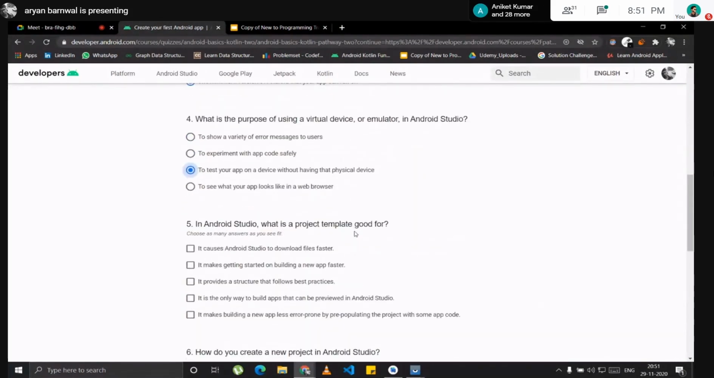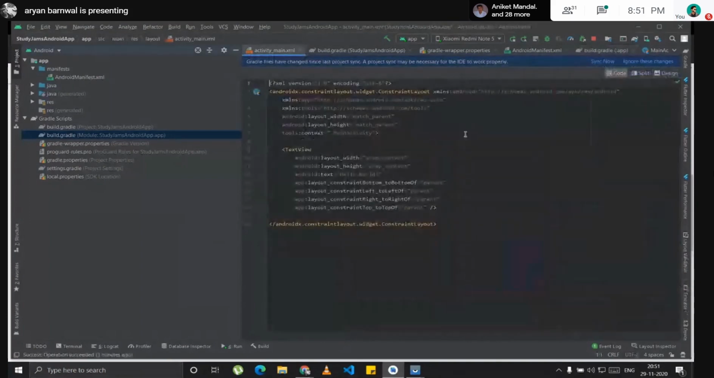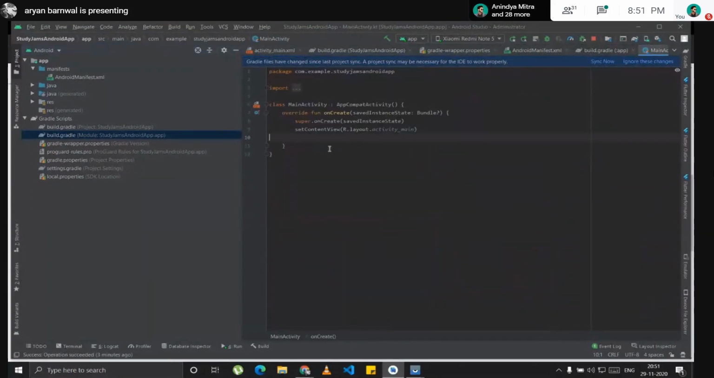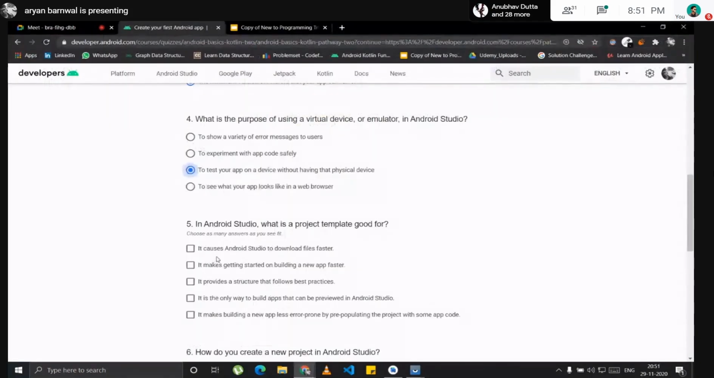In Android Studio, what is a project template good for? Like I have shown you already, you get a template here. You can see the code already, some code is given here, and in the main activity file there's some code given here. It causes Android Studio to download files faster? Nope, doesn't. It makes getting started and building a new app faster. Yeah, because you already get some template.